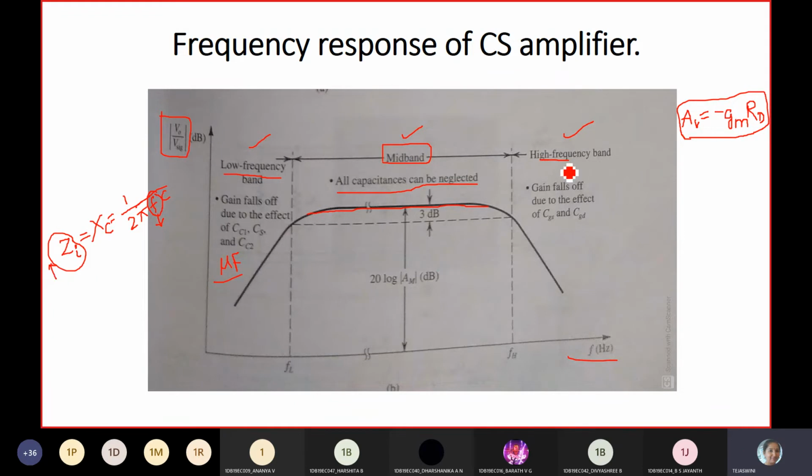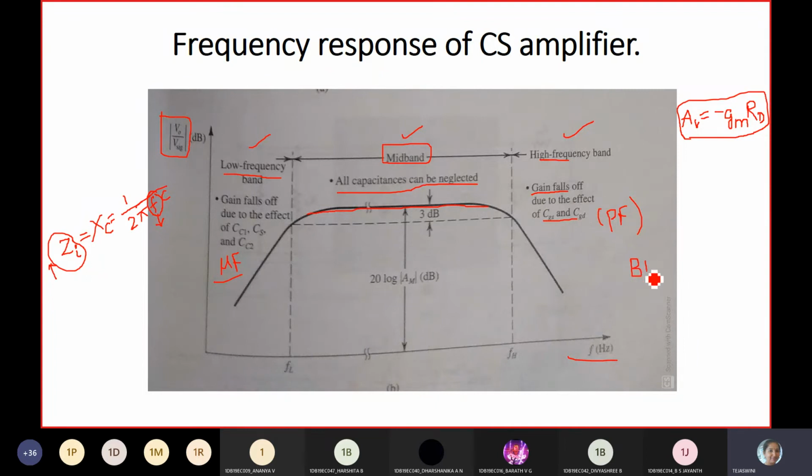Next, coming to the high frequency band. The gain falls off due to CGS and CGD. So we are not getting any constant gain because of CGS and CGD. These are always very small, in the picofarad range.